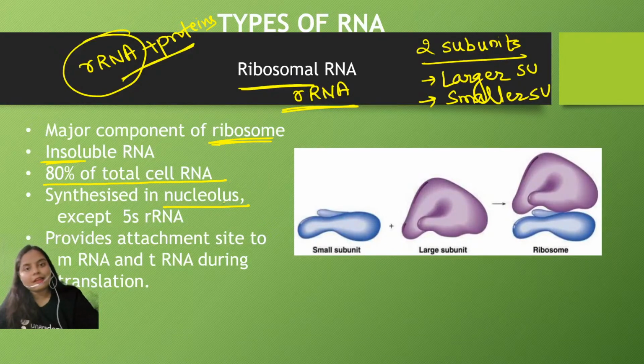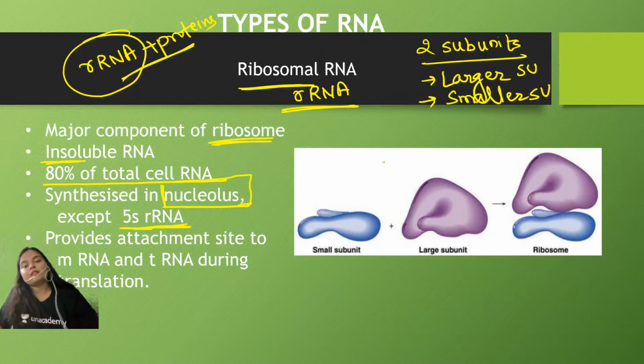Remember, when I took the class on the chromosome, I told you about the satellite chromosomes and the secondary constriction, and that the DNA present in the secondary constriction region is rDNA. That means it contains the information for the synthesis of rRNA, and all those regions combined together to form a structure which was the nucleolus. You can relate both classes, because in both we have discussed a common thing. So when we say that rRNA synthesis takes place in the nucleolus, we clearly understand each and every point. But there is an exception, the 5S rRNA.